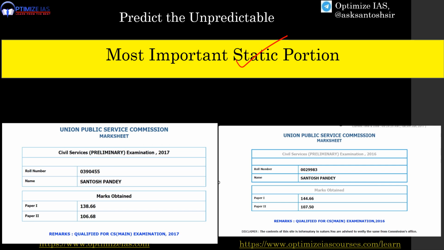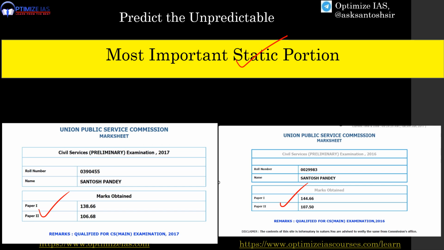Here you are going to get all the important topics which are coming in UPSC examination. 90% of the static questions are coming from the topic which I'm going to share. Guys, you can see here I have scored one of the highest marks in the prelims examination, and this was possible only because of my command over the static subject.